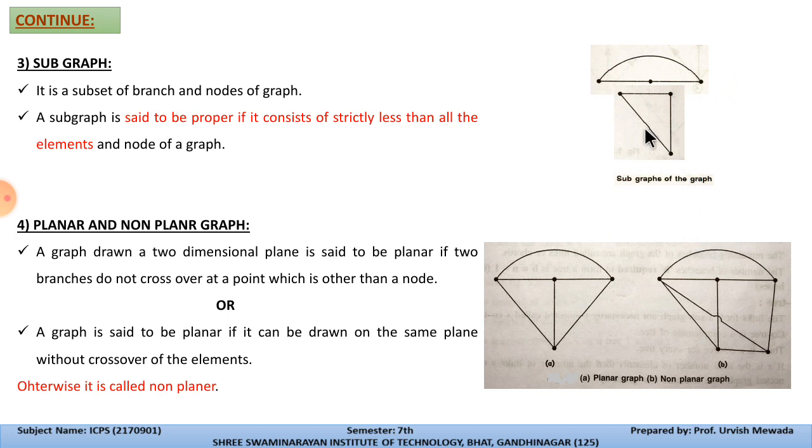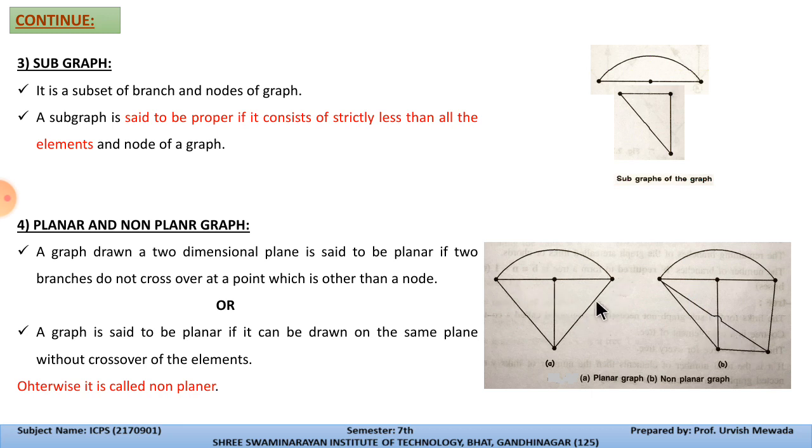Now the fourth definition is planar and non-planar graph. From the diagram you can easily say that this is a planar graph and this is the non-planar graph. Let's see the definition. Generally, a graph drawn on a two-dimensional plane, meaning this is the 2D diagram, is said to be planar if two branches do not cross over at a point other than a node. Here it is crossing, but at this point we have a node, and here the line is crossing, but at this point there is no node.